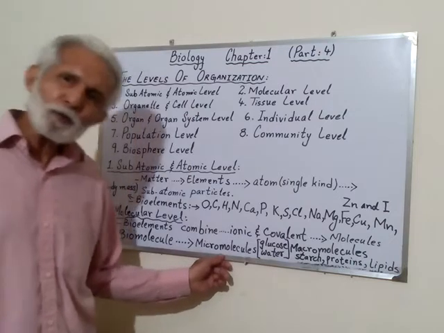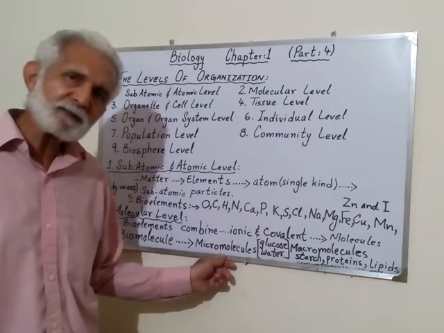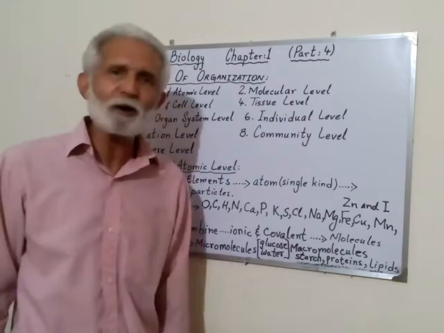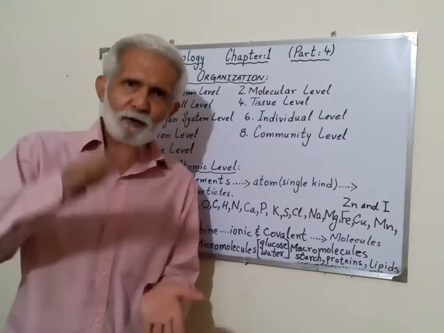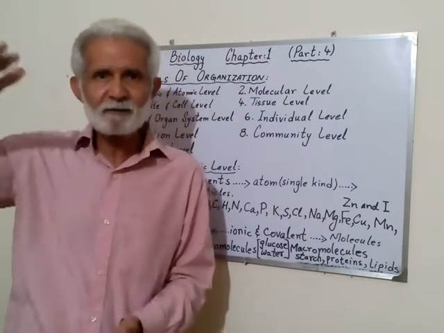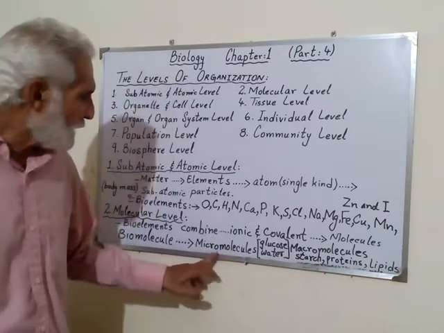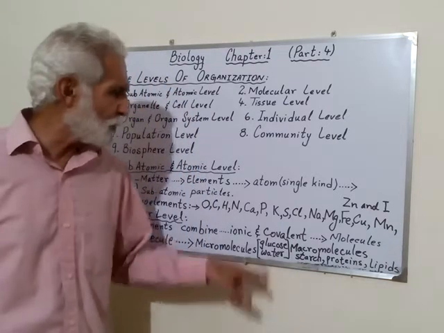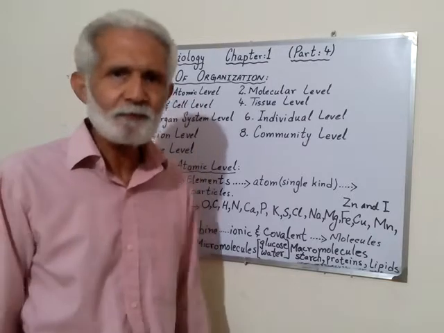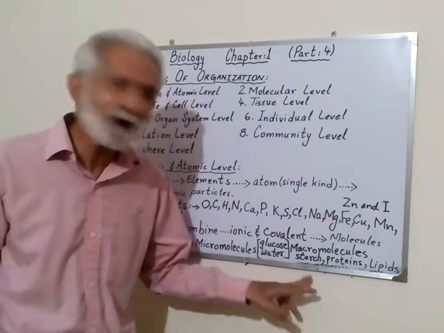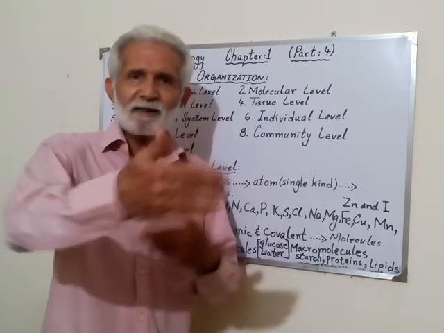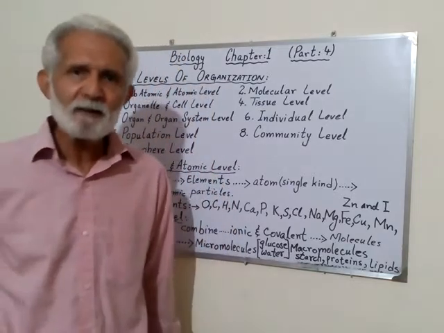Now, there are 2 types of biomolecules. One is micromolecules and one is macromolecules. Micro is lower in weight and macro is higher, bigger in weight. Micromolecules are glucose, water, etc. And macromolecules are starch, proteins and lipids. This we will study in coming chapters.